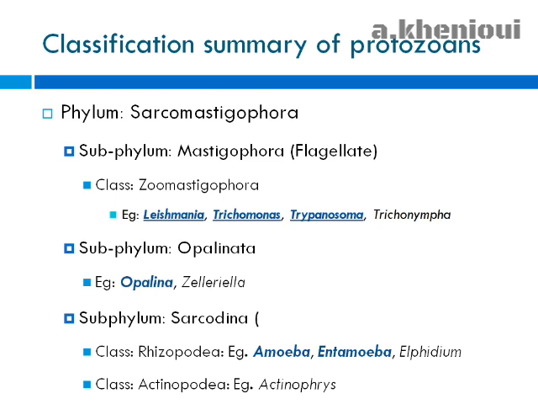The third subphylum is Sarcodina. We have two classes here, Rhizopodia and Actinopodia. The genus Amoeba is a member of the class Rhizopodia.